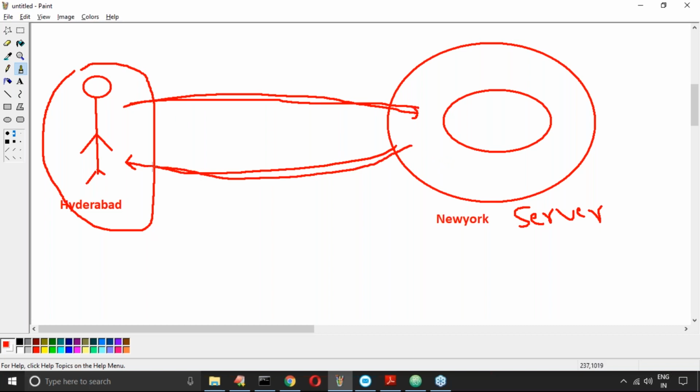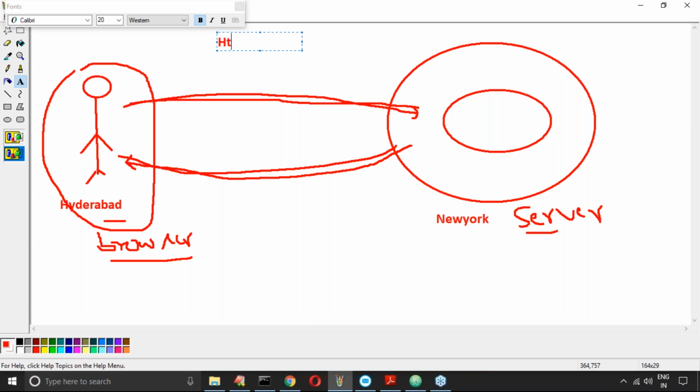Whatever response the server provides, that response should be understandable by my browser, which is the web client, so that it can display it. So there should be a common understandable form between client and server. That common form is nothing but HTTP.